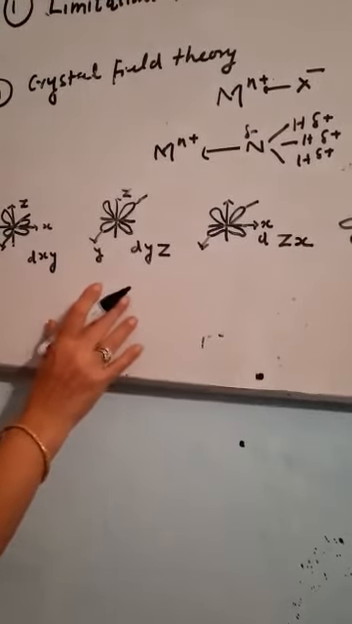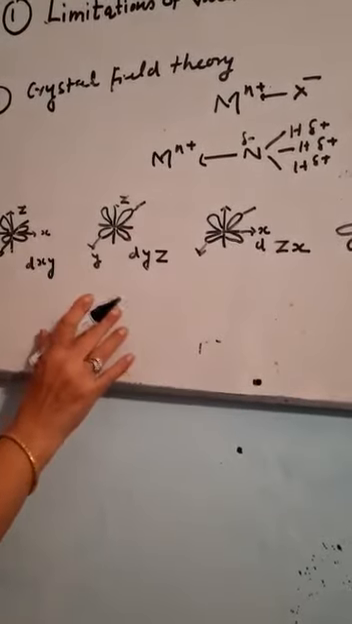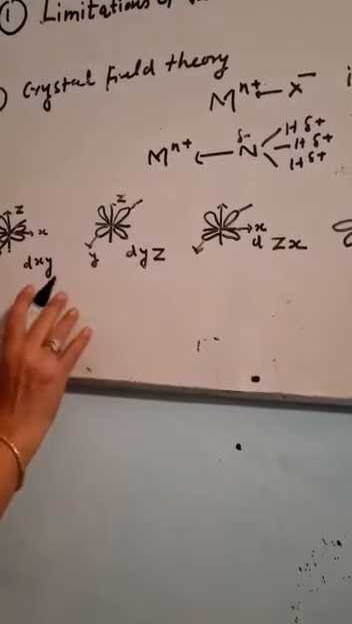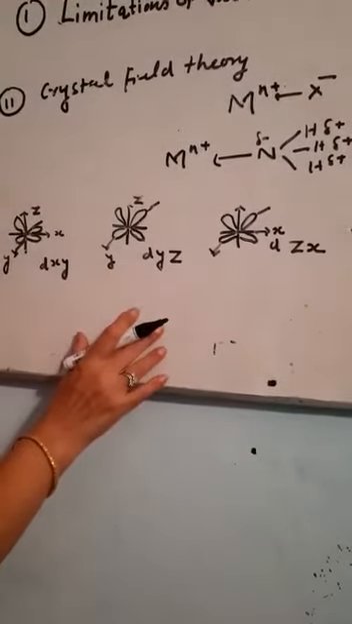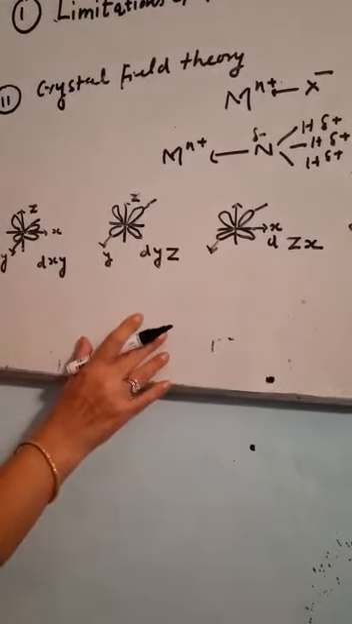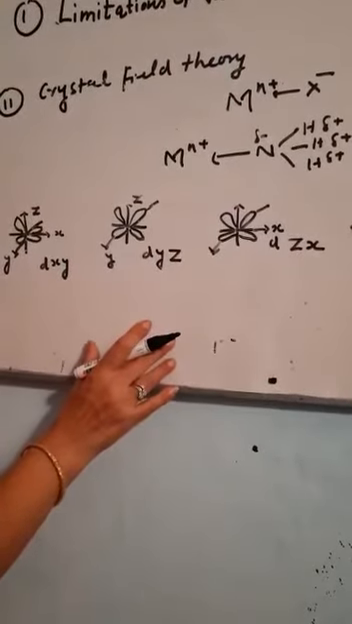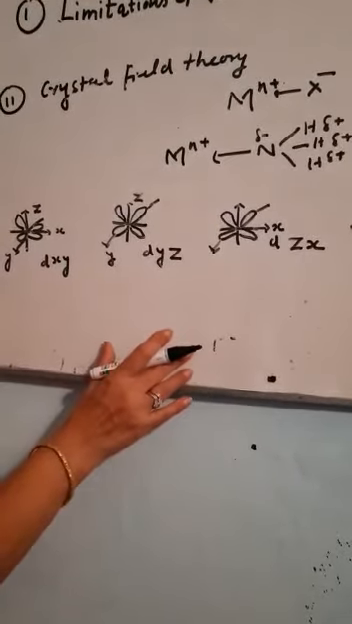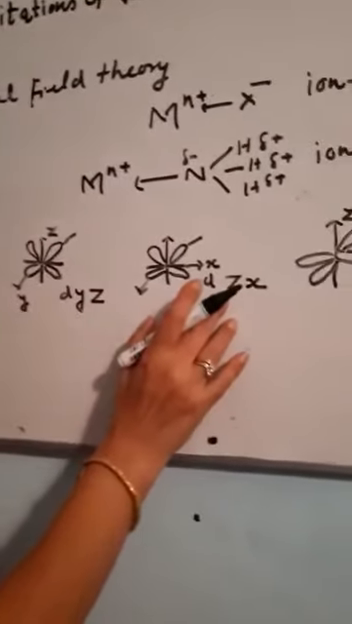The field produced will not be symmetrical. If these orbitals are pointing towards the ligand, the energy will be raised. But if they are not pointing towards the ligand, or they are away from the ligand, in that case the energy will be lowered, as there are a total of five d orbitals, dxy, dyz, dzx.